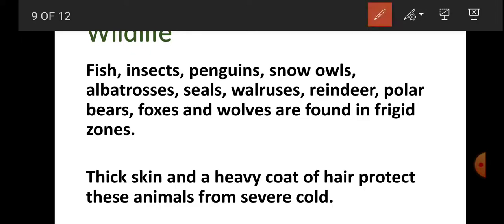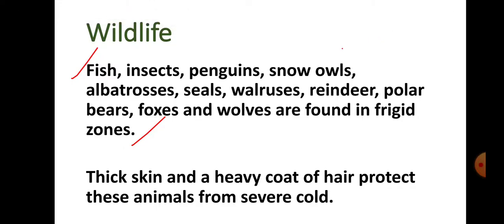Wildlife: fish, insects, penguins, snow owls, albatrosses. Albatross is a very big bird. Seals, walruses, reindeer, polar bear, foxes, wolves are found in the frigid zone. So these animals you can learn. I can ask a question about it. What are the adaptations? How are these animals able to live in such a cold climate?